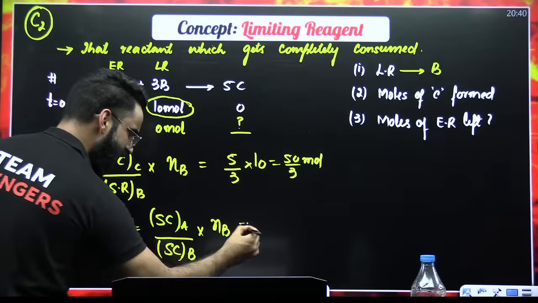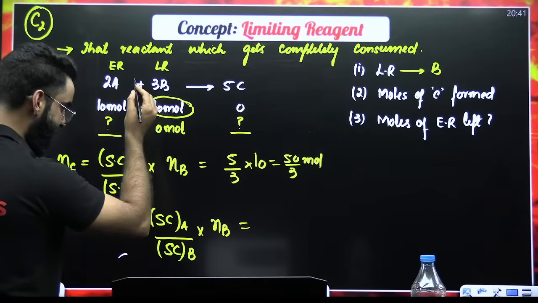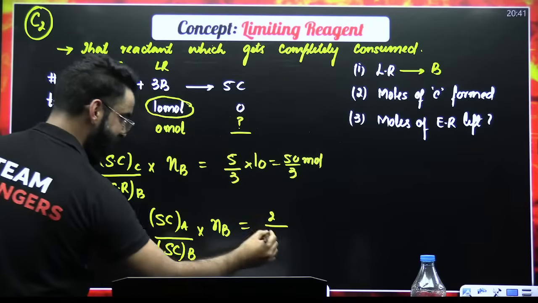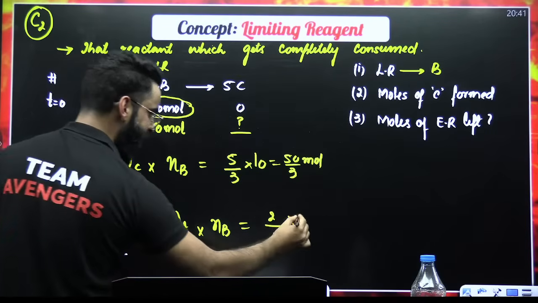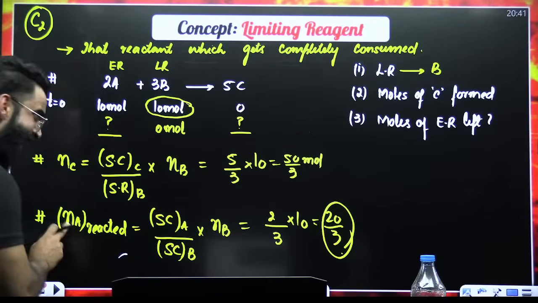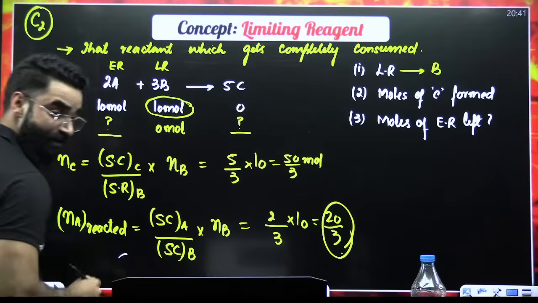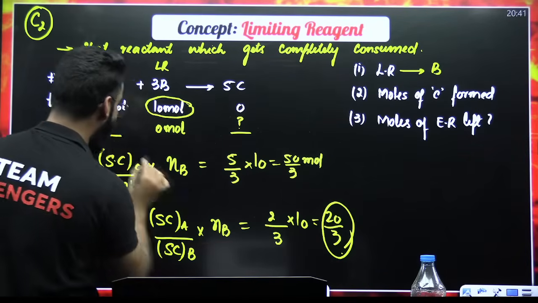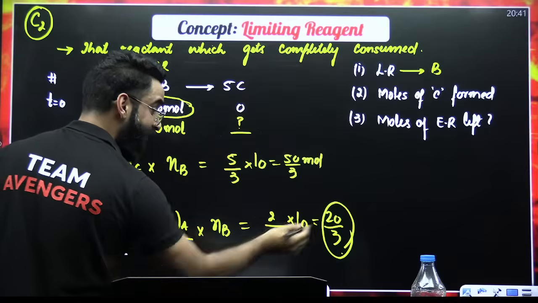Pretty much simple. Now tell me, what is the stoichiometric coefficient of A? That is 2. Divided by, what is the stoichiometric coefficient of limiting reagent? That is 3. Multiplied by moles of limiting reagent, that's 10. So the value is 20 by 3. These are the moles of A which have reacted. How many moles of A did I take? I took 10 moles. Out of 10 moles, 20 by 3 have reacted.